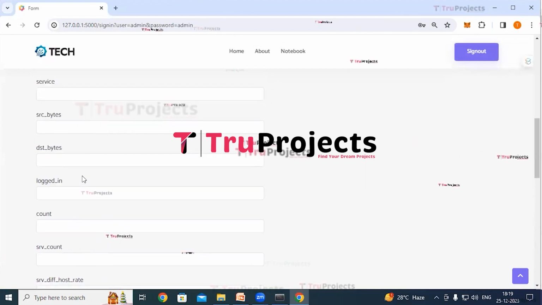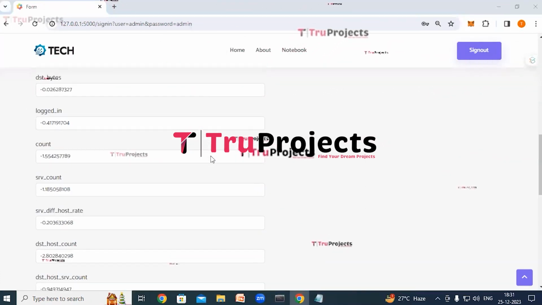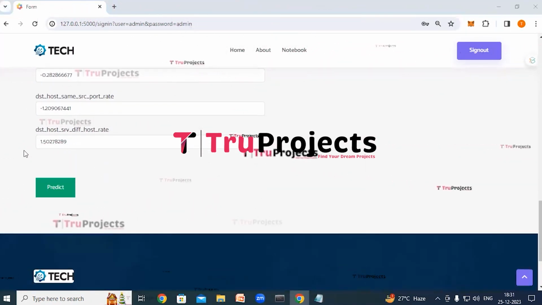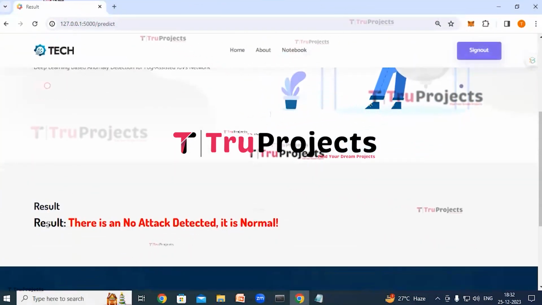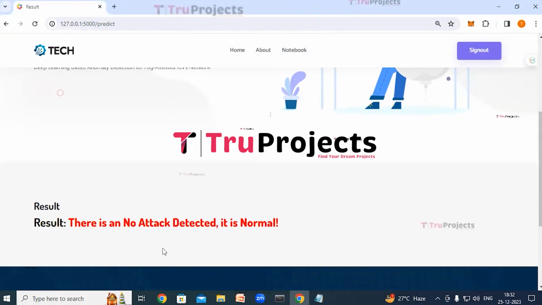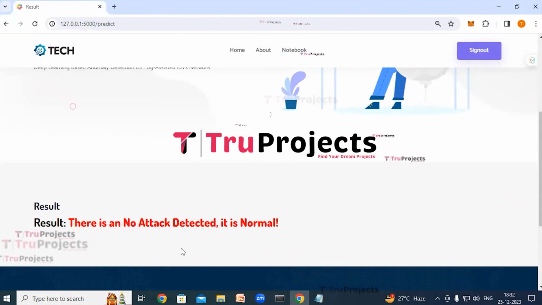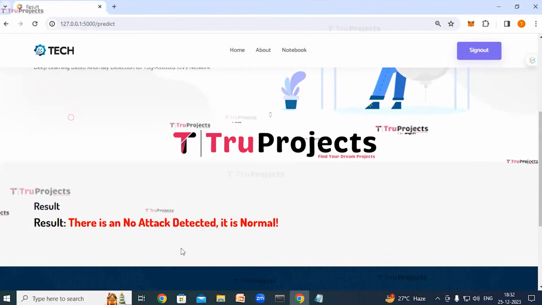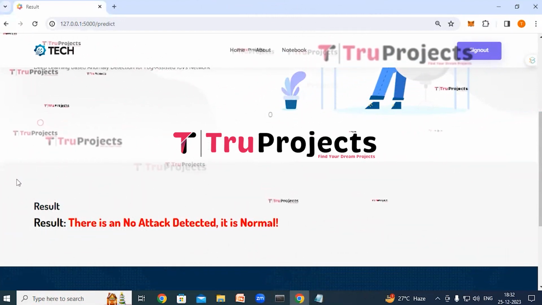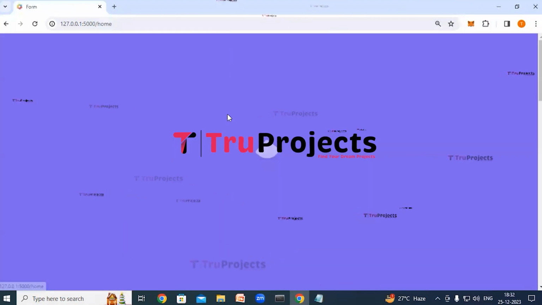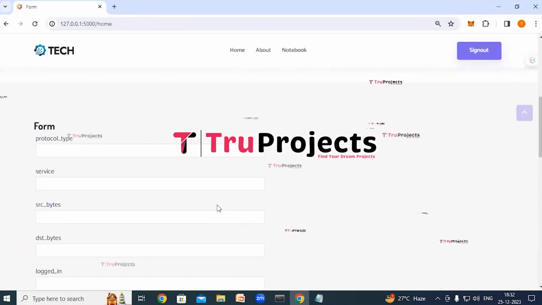So now we'll fill in these parameters. I have entered the parameters. Now click on predict button. So here we can see the result, that is there is no attack detected. It is normal. So for this set of parameters, the application has detected it as normal. Click on home link. We'll try giving another set of parameters.